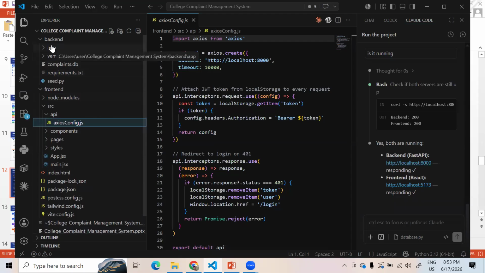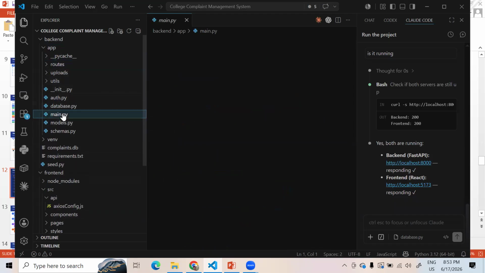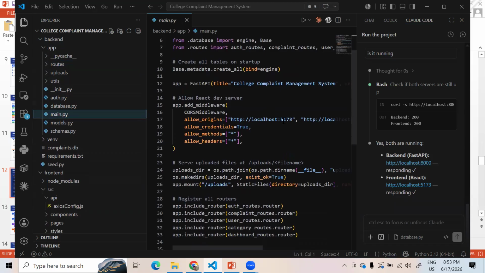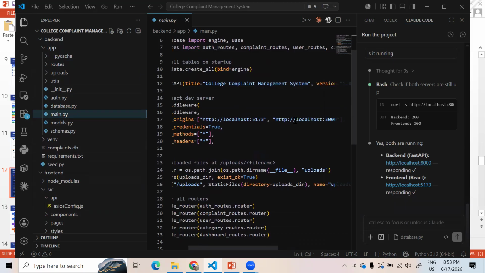And where exactly is this in the backend? If you check this main.py, in the main.py itself, the front end connections are HTTP localhost 5173 and this 3000. So see, you need communication in both ways. That's the reason in the backend I have mentioned the front end links, and in the front end I have mentioned the backend link. I have given both the links. The communication will happen on both sides.